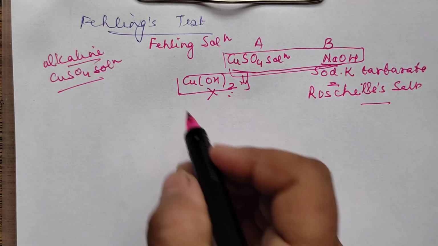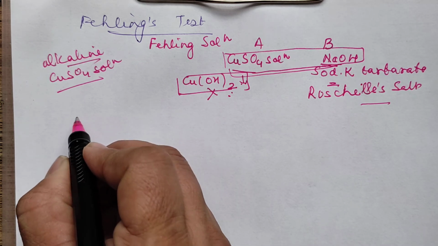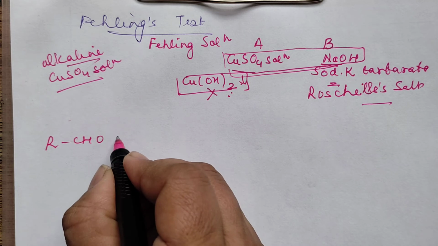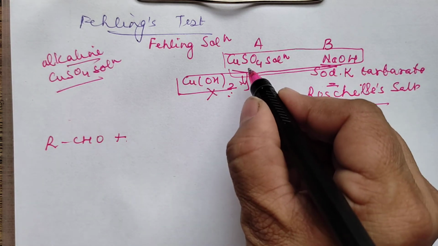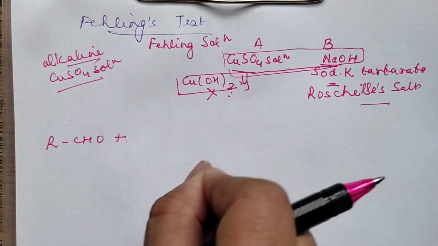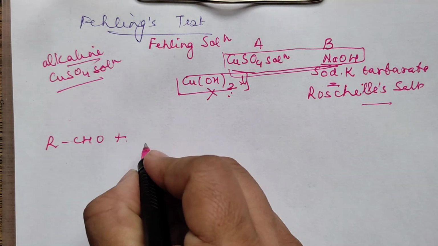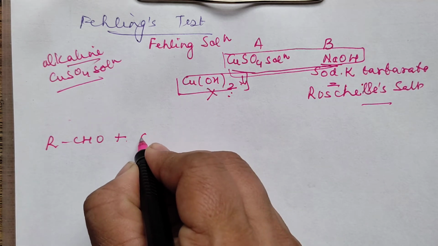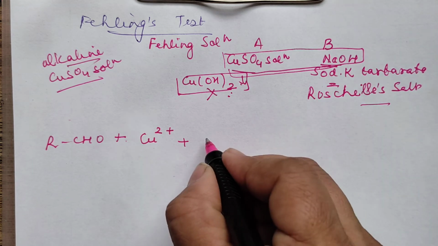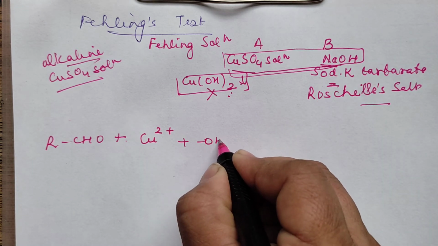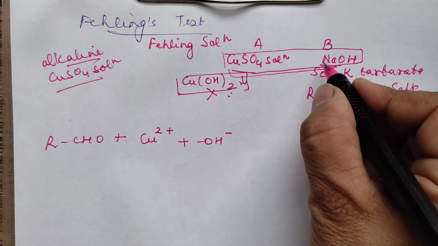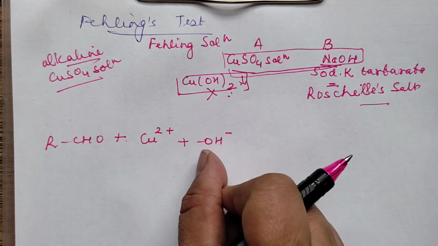Okay. Now you will take that aldehyde, RCHO. To that aldehyde, you will add this Fehling's solution. In the Fehling's solution, copper is in which charge? +2 charge, right? And it is alkaline medium here also. So you will write down in the presence of the alkaline medium, OH minus. Of course, it is NaOH. So this is OH minus.